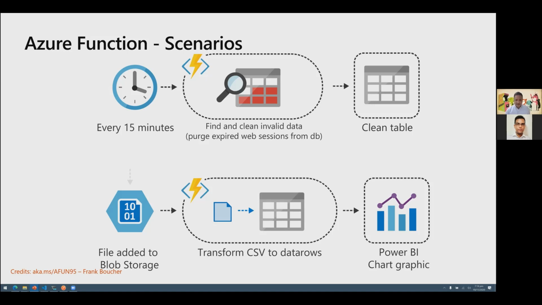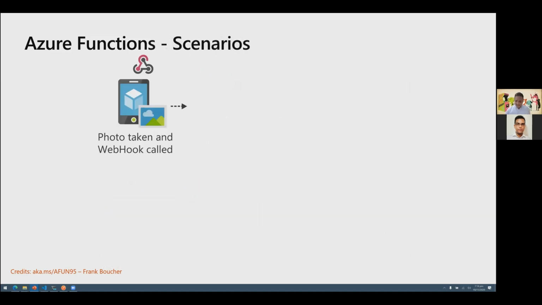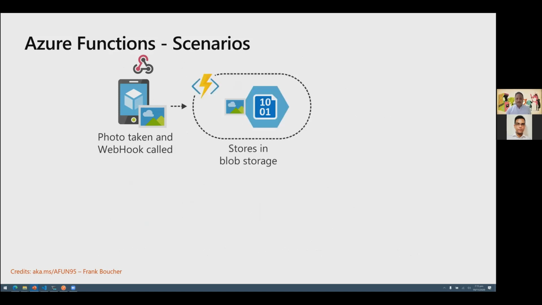The next scenario is in a mobile app kind of application, something like Instagram. We have an app similar to Instagram, or Facebook for that matter. We take a photo and we upload it. This is similar to the previous case where, instead of a CSV file, now we are storing an image or a photo in blob storage.